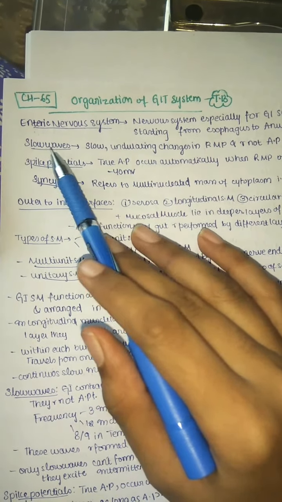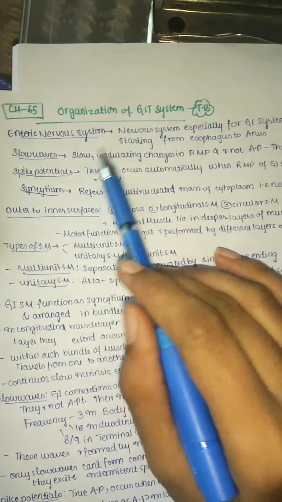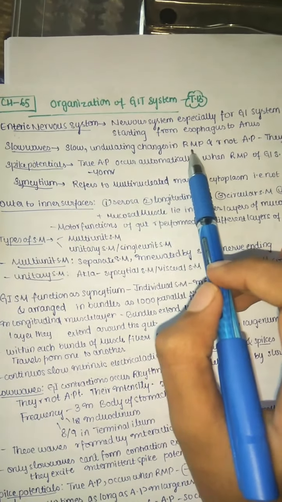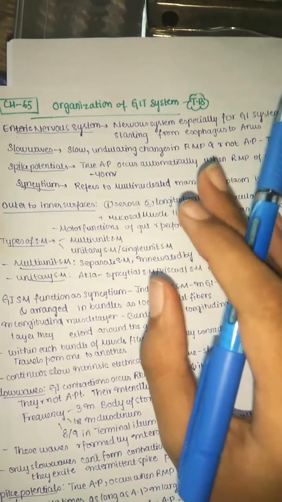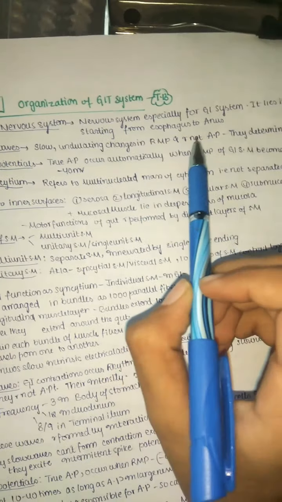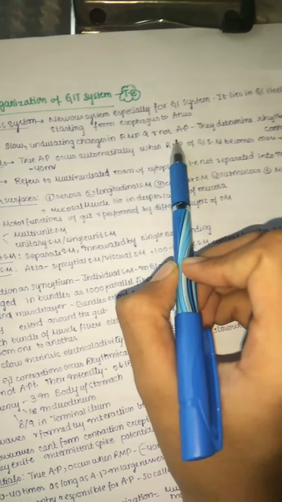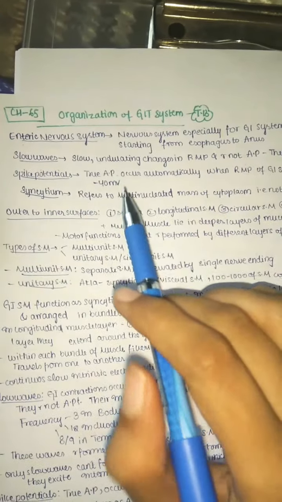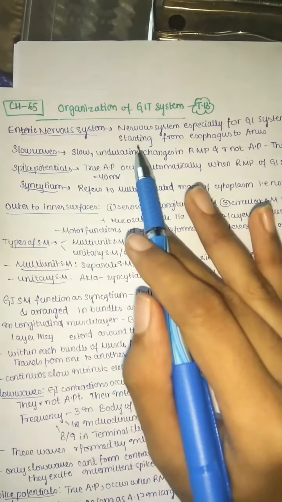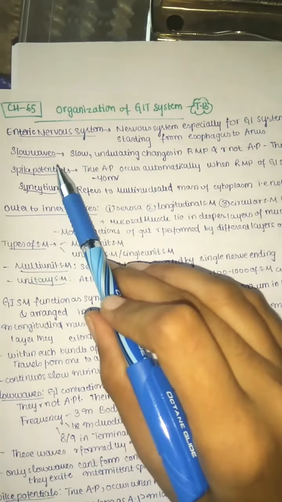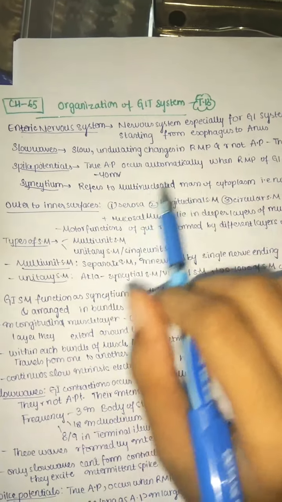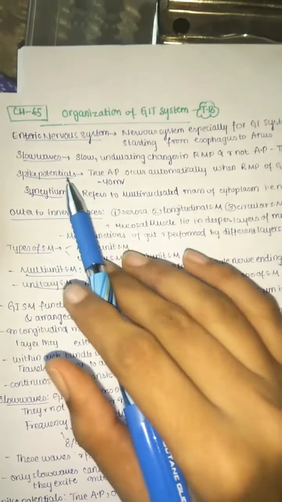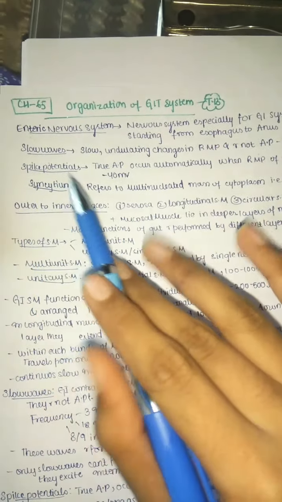Slow waves, according to the name, are slow. They are undulating changes in the resting membrane potential. Here the resting membrane potential changes, and they are not true action potentials. They determine the rhythmical GI contractions. Only they determine the rhythmical contractions. They are slow, and they just change the resting membrane potential. We will also study this in detail along with diagrams at the end.